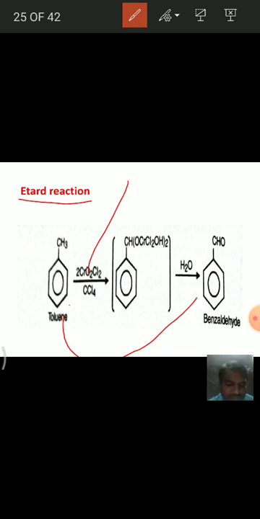With oxidation with chromyl chloride in CCl4, first a brown colored complex is formed, which is decomposed with water to give aldehyde. The final product in this Etard reaction is aromatic aldehydes. This Etard reaction is the conversion of alkyl benzene to aromatic aldehydes with chromyl chloride reagent.